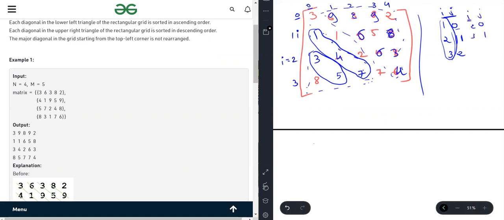Now for the third grid it's 3, 0, j each time from 0, and i will increment from the last value, means if the last value of i is 1, then the next time it will increment from 2. Okay, as you can see, 1, 2, 3.